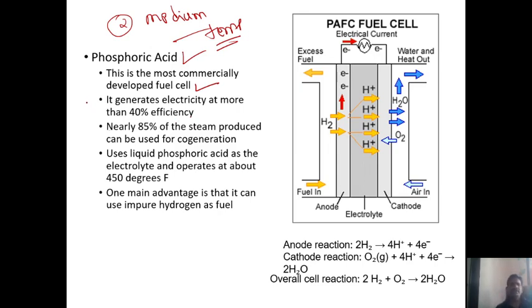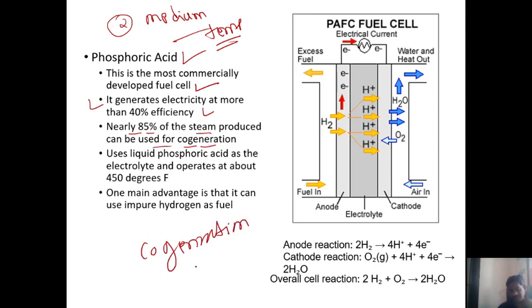It generates electricity at more than 40% efficiency. Nearly 85% of the steam produced can be used for cogeneration.